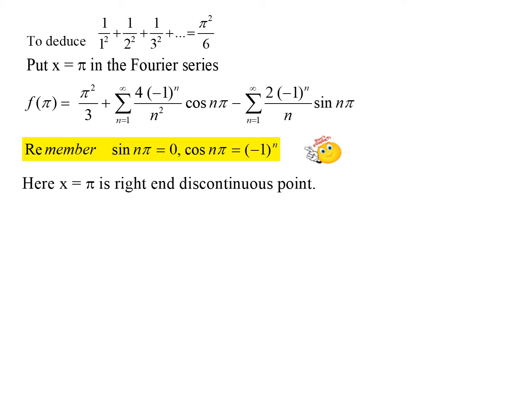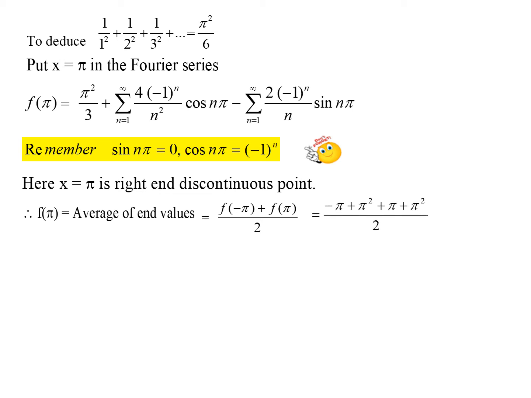And next is the value of f of pi. Here actually pi is the right end discontinuous point. So f of pi has a specific formula, that is the average of end values. And what are the end points here? The interval is minus pi to pi. So the end values will be f of minus pi and f of pi. You have to take the average of them. So when you take the average, f of minus pi will be minus pi plus pi squared, and f of pi will be pi plus pi squared. Remember, f of x is x plus x squared. So you just have to substitute in that function. The final answer is pi squared.